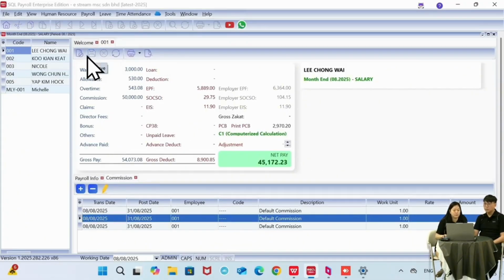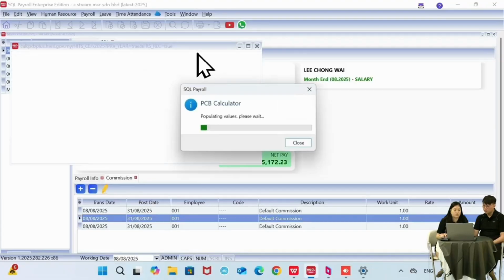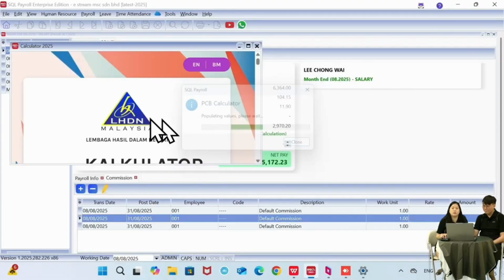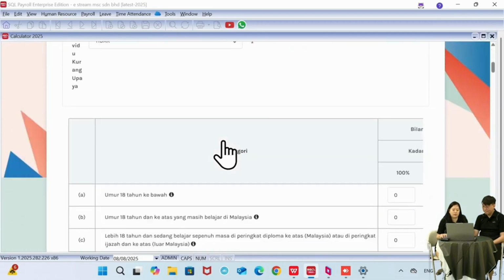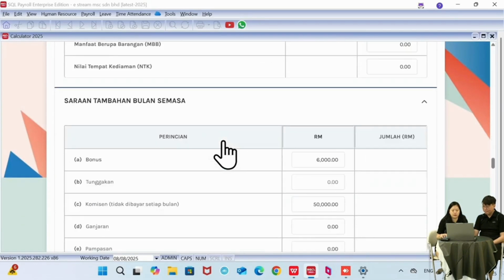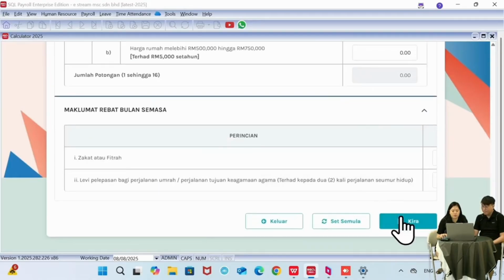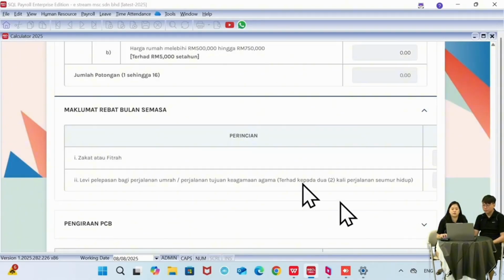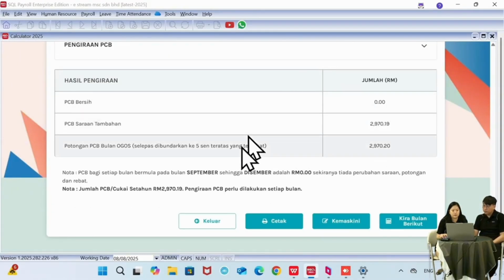Then that's it. Okay, and if you are new to HR and not sure how the system gets this PCB of 2,900, we can click on print PCB. So the system will put all the figures into the calculator for you. All I have to do is scroll to the bottom of the page and click on Kira. So you can see the PCB amount is calculated as 2,900.